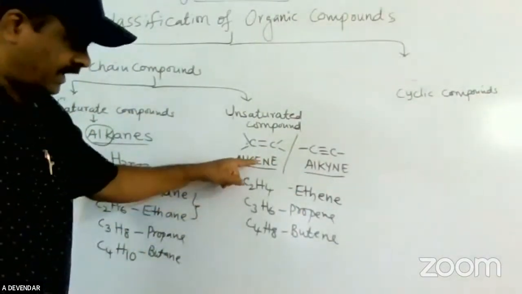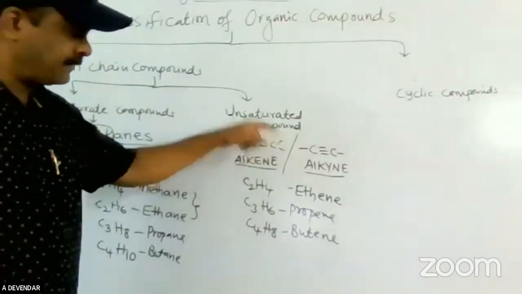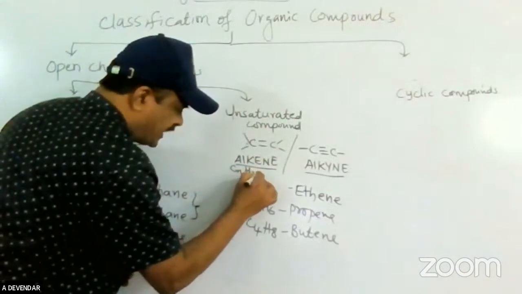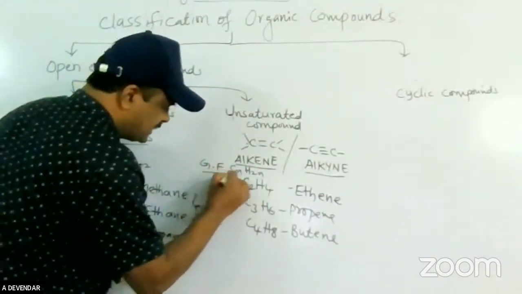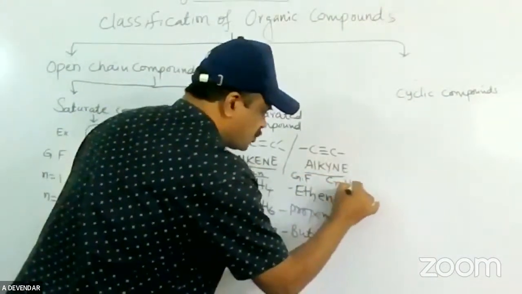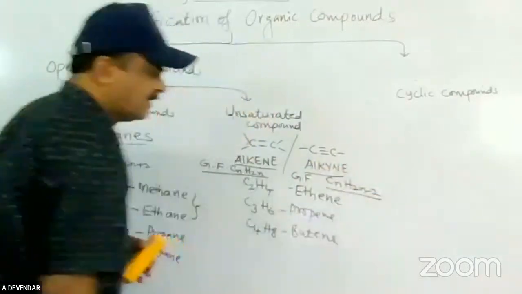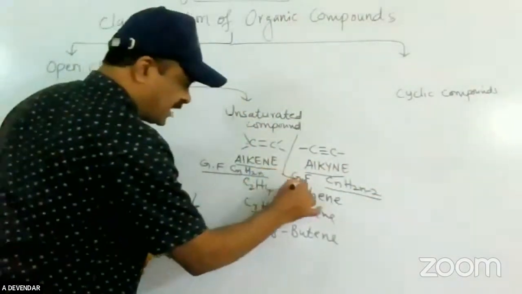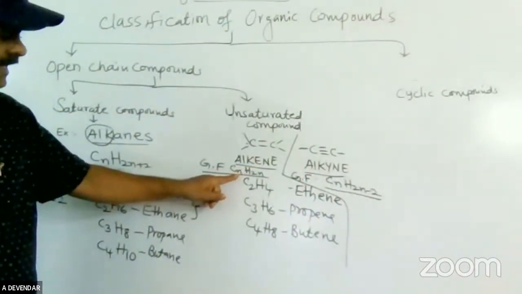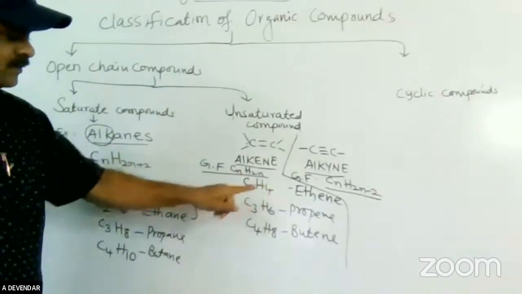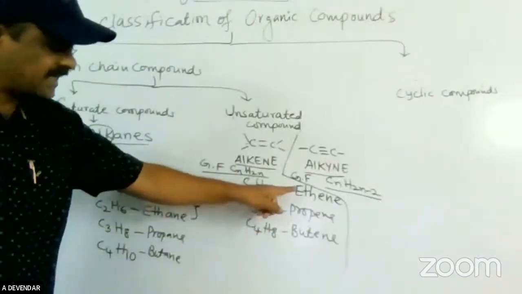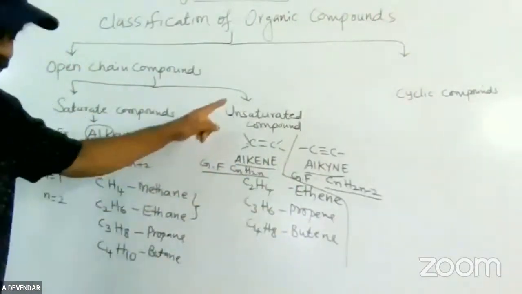Here in alkenes, the double bond is present between carbon and carbon. The general formula of alkenes is CnH2n. This is important. And the general formula of alkynes is CnH2n minus 2. In alkenes, with CnH2n, n equal to 2 gives C2H4, n equal to 3 gives C3H6, n equal to 4 gives C4H8. These are ethene, propene, butene.